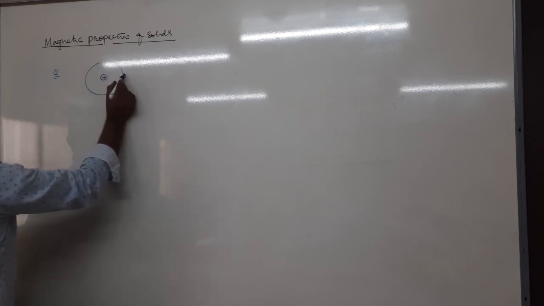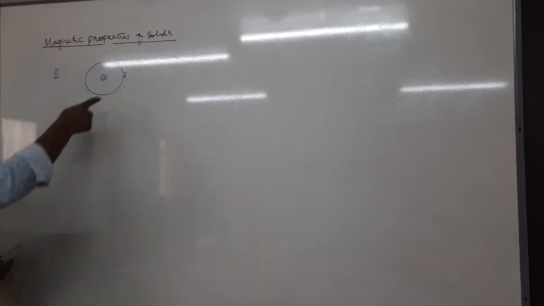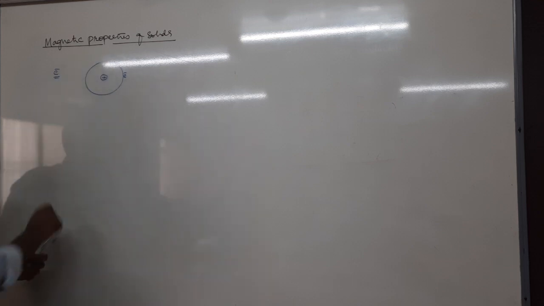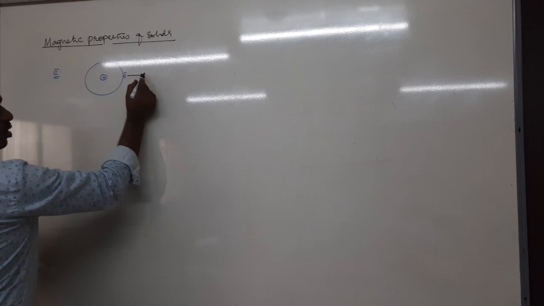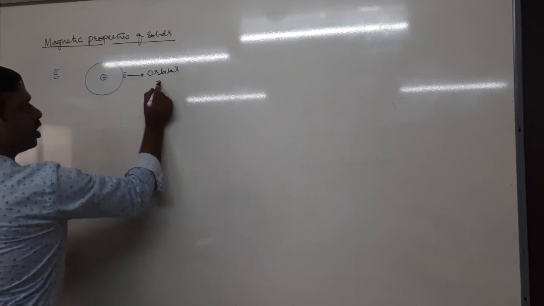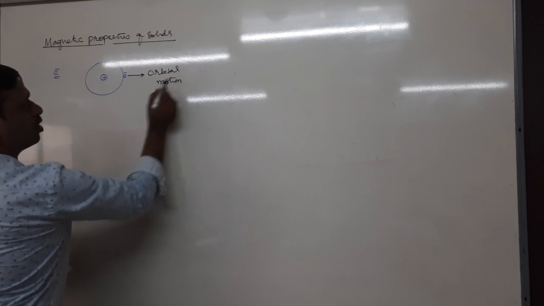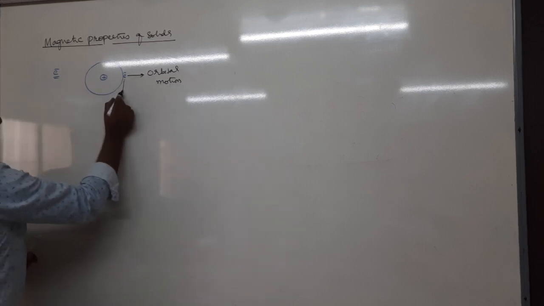If there is an unpaired electron in an orbital, it moves around the nucleus, which is called orbital motion. Along with orbital motion, each electron also has spin motion.